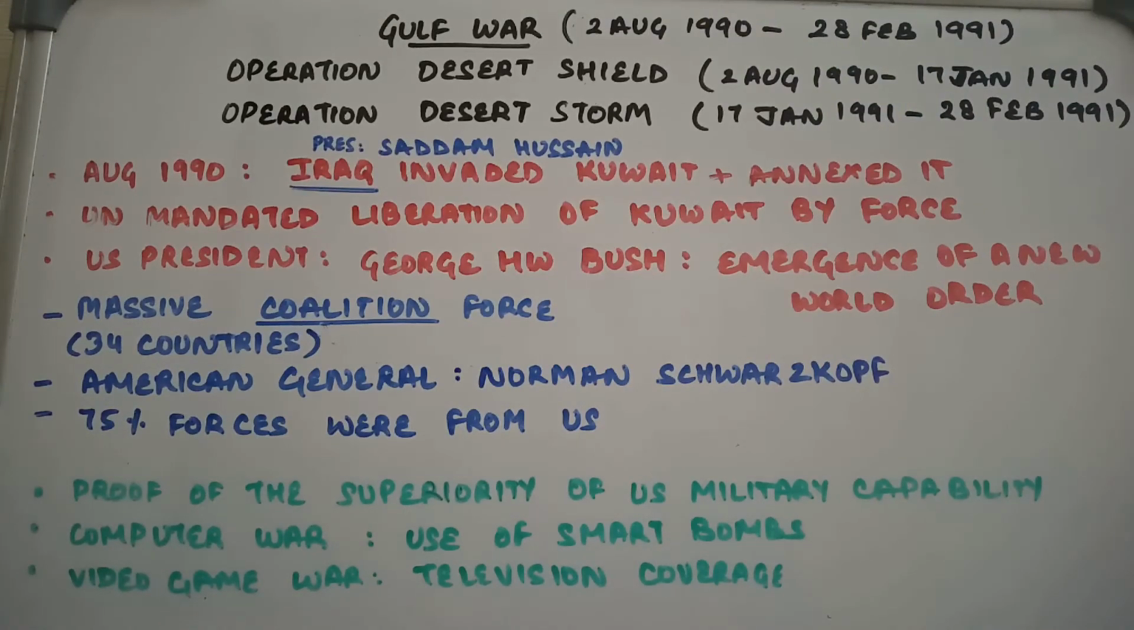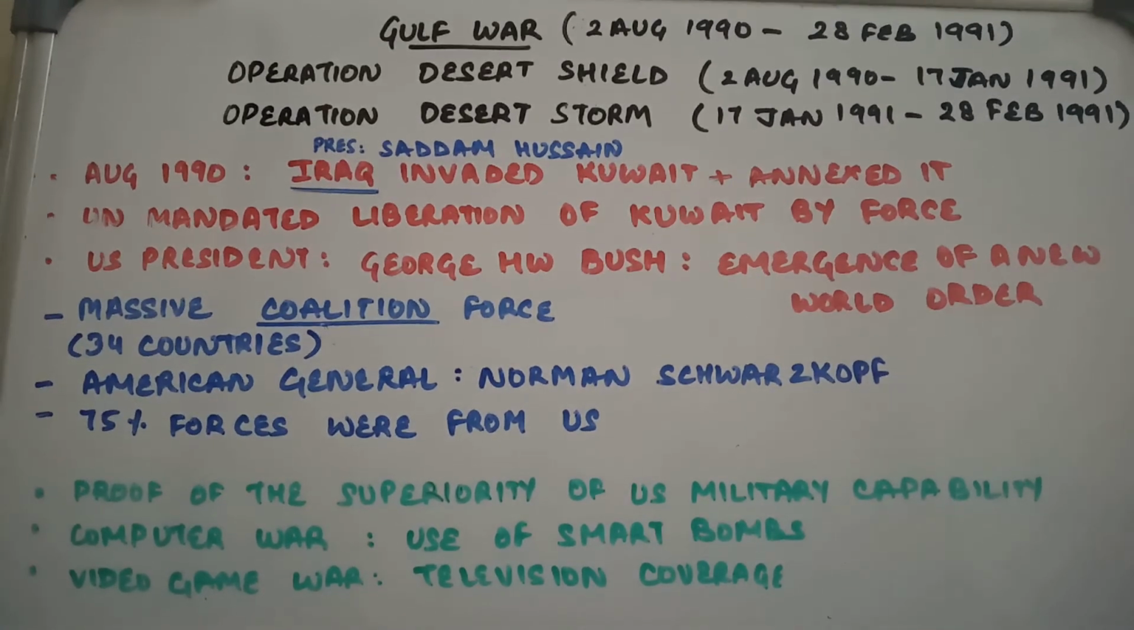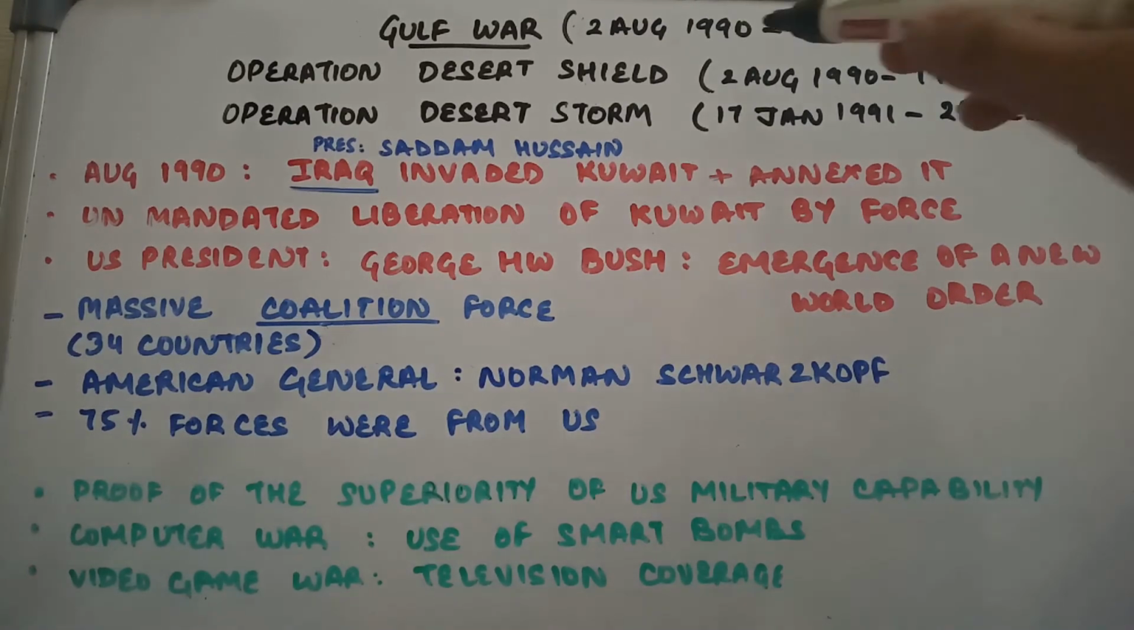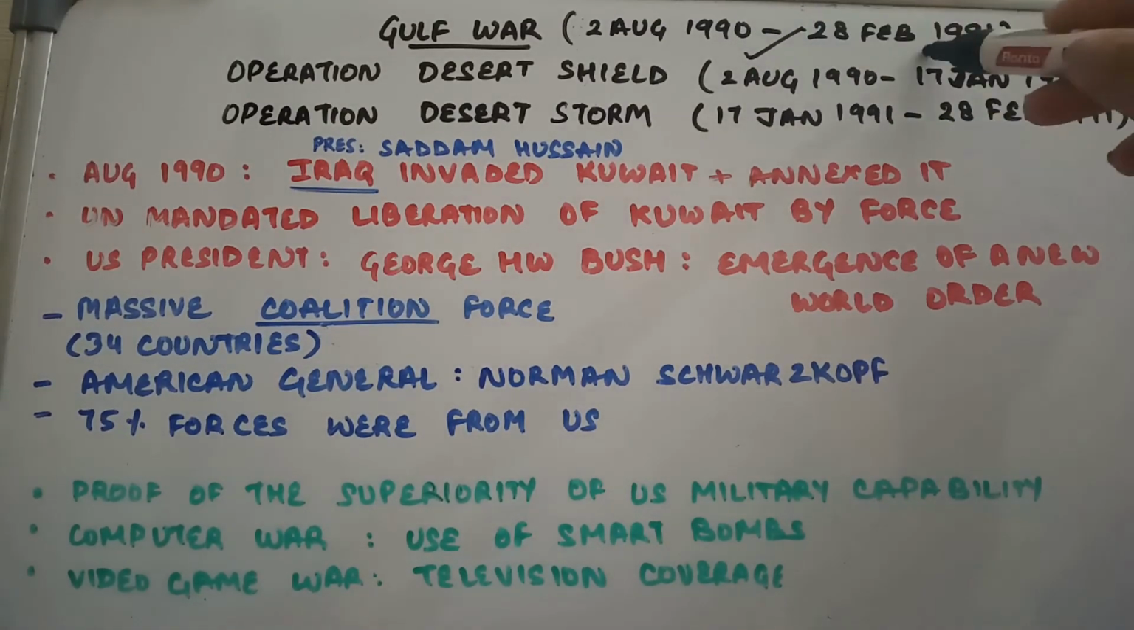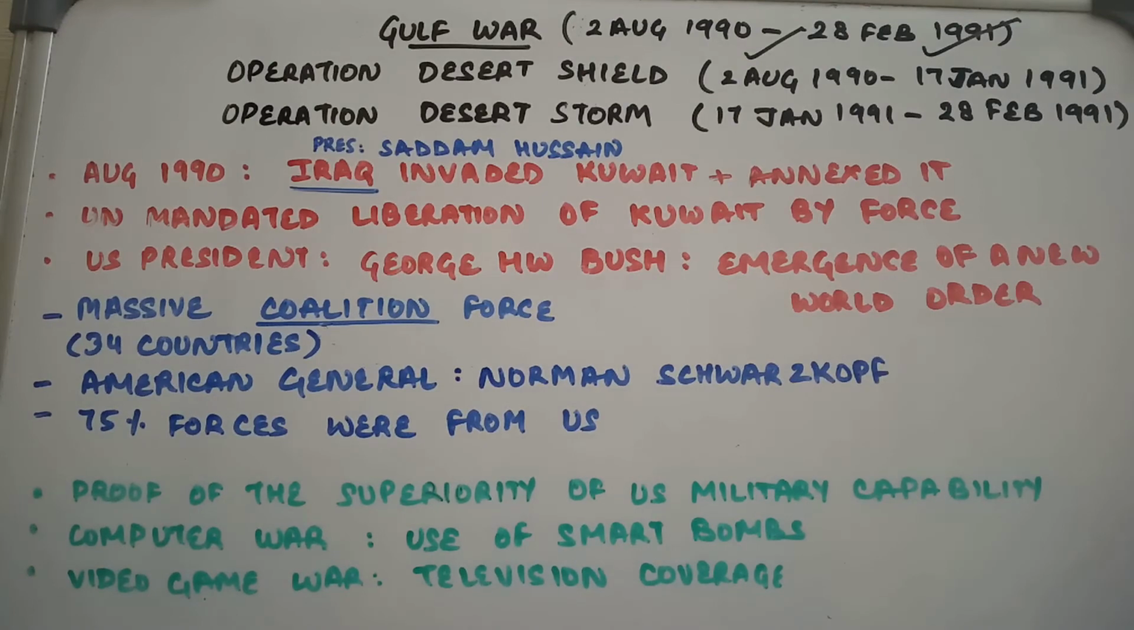So the Gulf War is also known as the Persian Gulf War, the first Gulf War, or even the Kuwait War. We do not usually refer to it as the Iraq War because that is the term more associated with the 2003 Iraq War, also referred to in the US as Operation Iraqi Freedom, right? तो इसे हम बोलते हैं Gulf War, and इसकी duration थी from 2nd August 1990 to 28th February 1991.